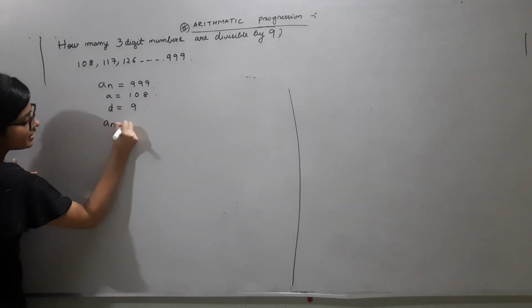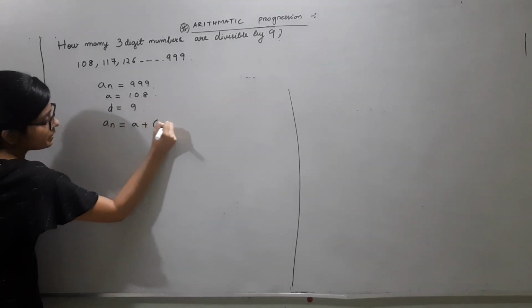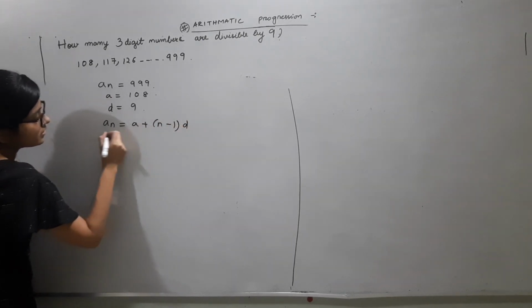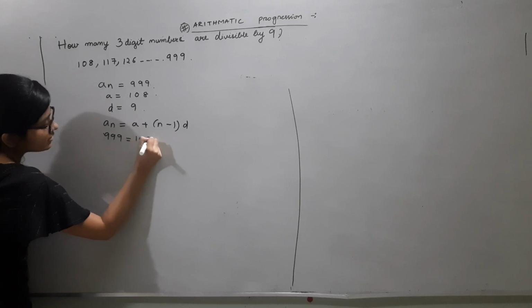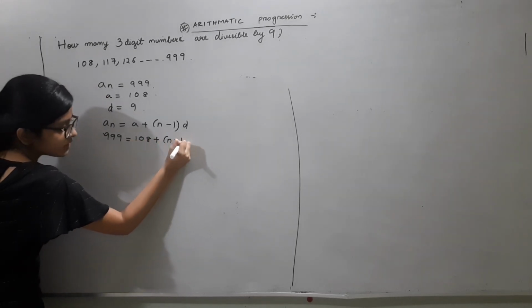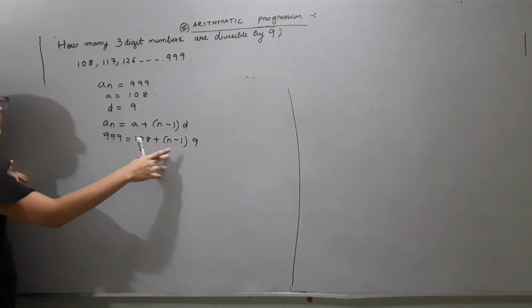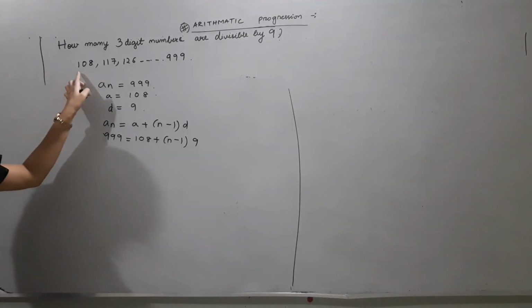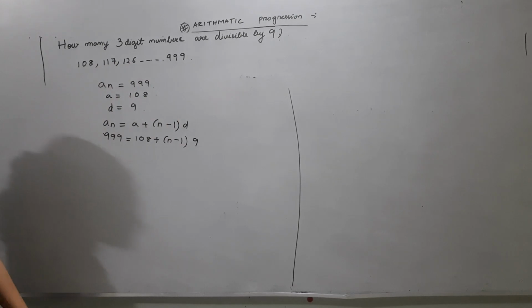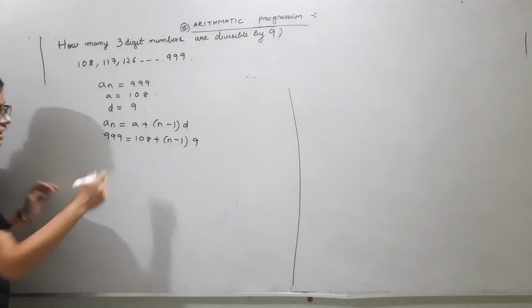So AN equal to A plus N minus 1 into D. 999 equal to 108 plus N minus 1 into 9. Whatever value we get of N, that is the number of terms between 108 and 999, which is the number of 3-digit numbers divisible by 9.